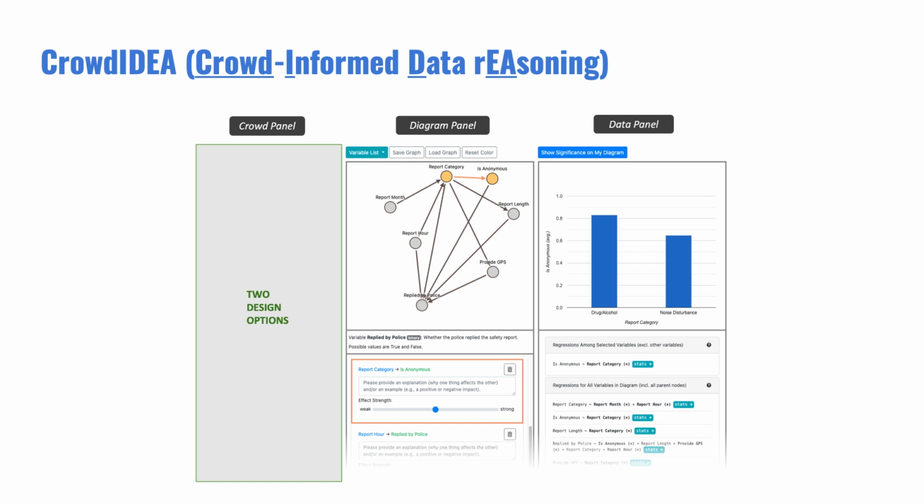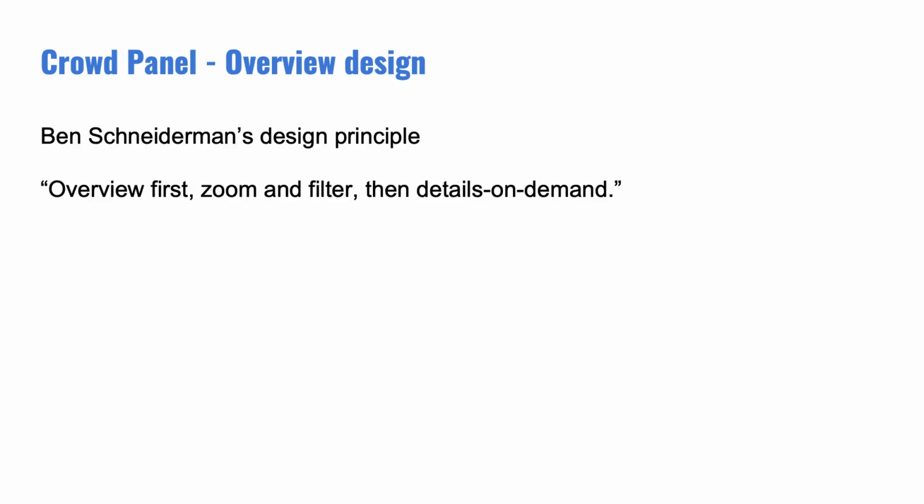There are three main panels. On the left is the crowd panel that presents crowd causal beliefs. There are two design options that will be discussed later. On the right is the data panel that presents data analytics, and in the middle is the diagram panel where users can draw their own causal diagrams.